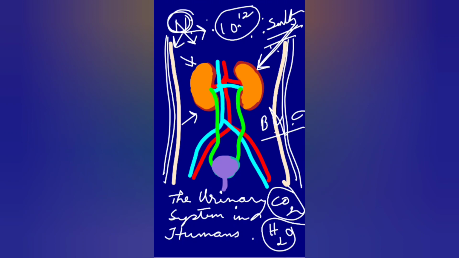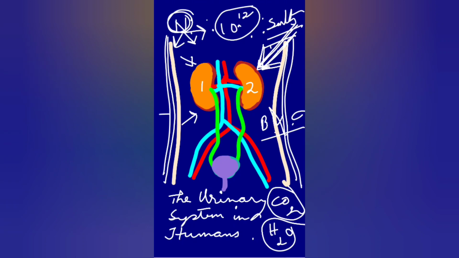Now I will tell you something about the excretory system in humans. First, the kidneys. You can see the picture. I have already given the picture. Kidneys. Now, two kidneys, one here, another here. Where are they located? Just above the waist, on either side of the backbone. So you see this.